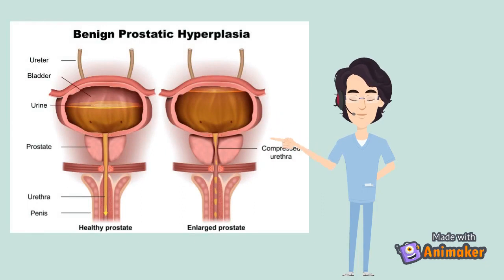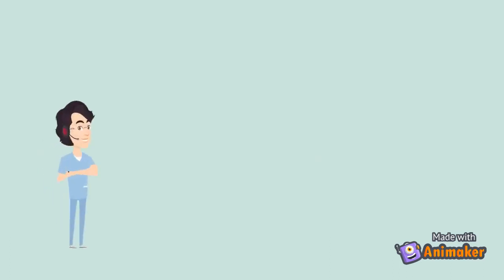Here you can see how a benign prostatic hyperplasia looks like. In all these situations, the hyperplastic process remains controlled. If the signal that initiates it abates, the hyperplasia disappears.